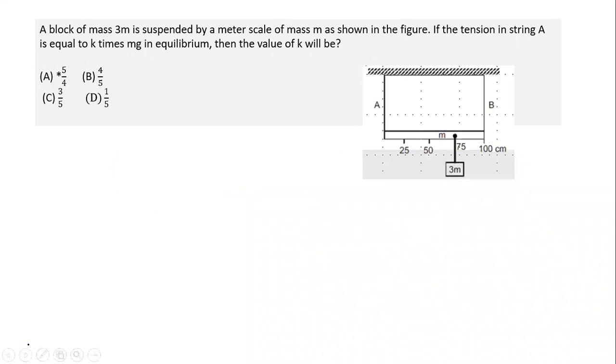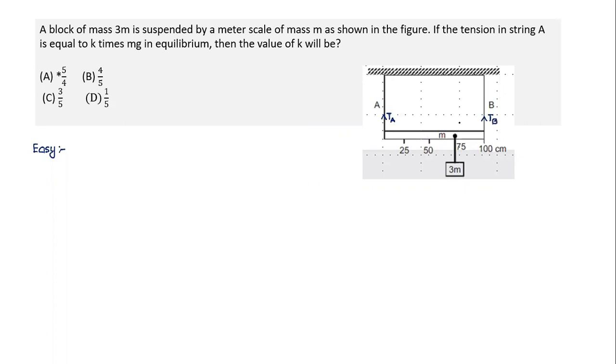Next question. This question also I would put in the easy category, because this is a very common question on rotational equilibrium, which most students must have done. So this is a rod, uniform mass, and there's some mass also suspended here. Whenever it is suspended, it is in a state of rotational equilibrium. So there's a tension acting in this string, and there's a tension acting in this string.